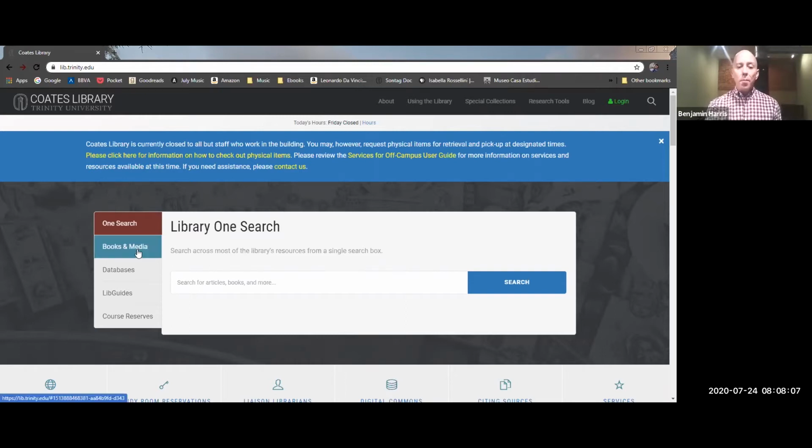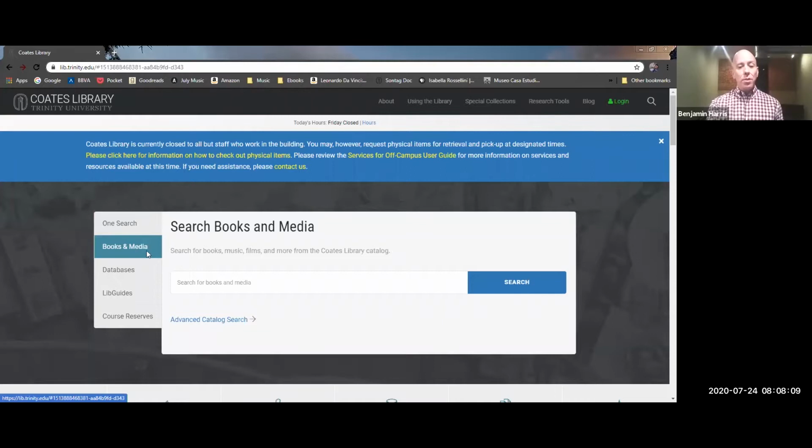But if you were looking for books or films or other materials that are available, especially physically in the library, this Search Books and Media tab is a great place to start. This will focus all of your results just on those kinds of materials.